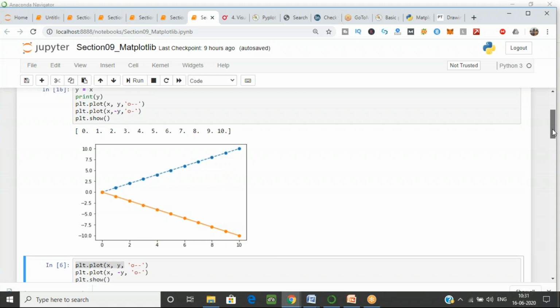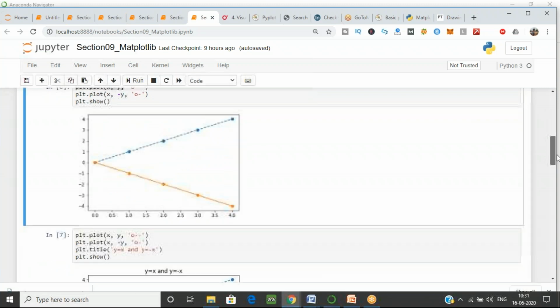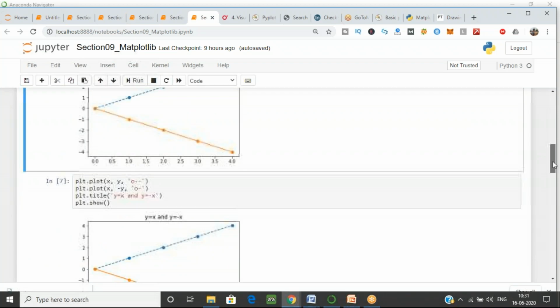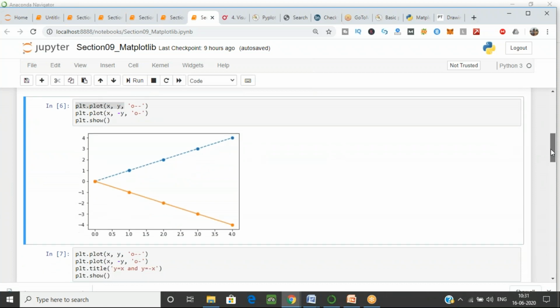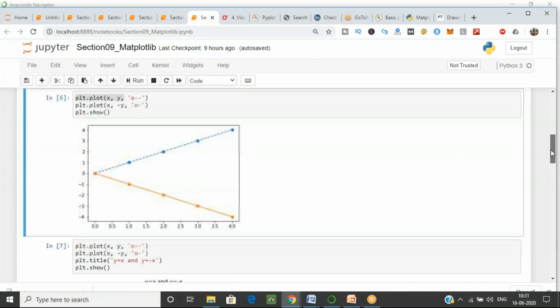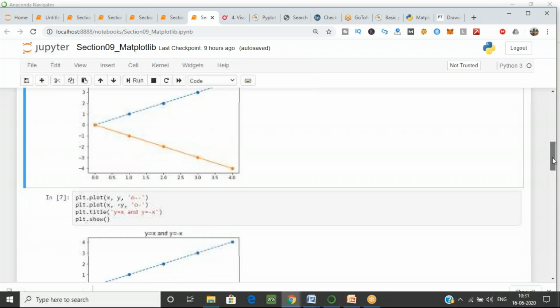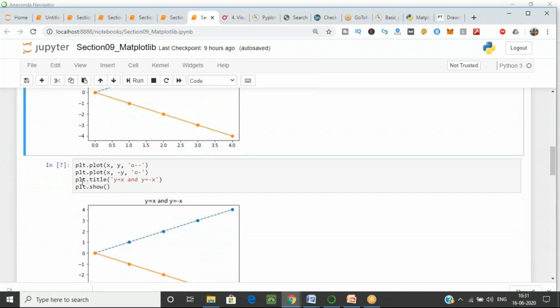Now if you want to give this graph a title above it, there is another command for that. You just have to write plt.title, and provide the title you want to give. For example, I am giving y equal to x and y equal to minus x for this graph.